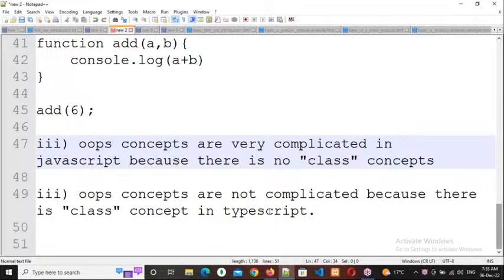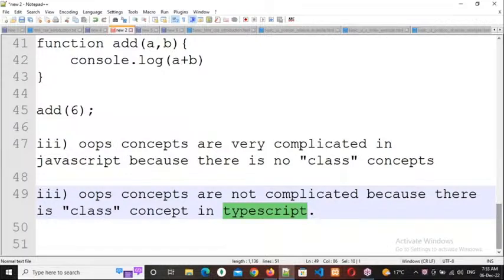But here there is a class concept in TypeScript. Since there is a class concept, what can we do? All the functionalities we can write in that class. And in order to access that functionality, we simply need to create an object for that class, and through that object we can access that functionality. If you already know about OOP concepts, it's okay. If you don't know, no need to worry. Whenever TypeScript classes start, I will teach you OOP concepts. I will make you perfect.